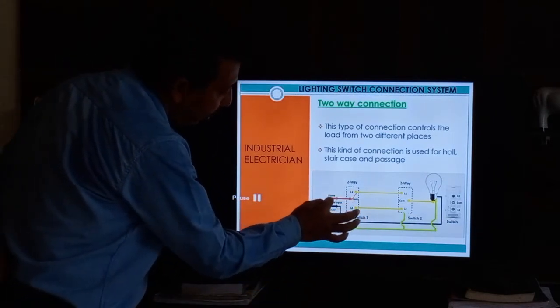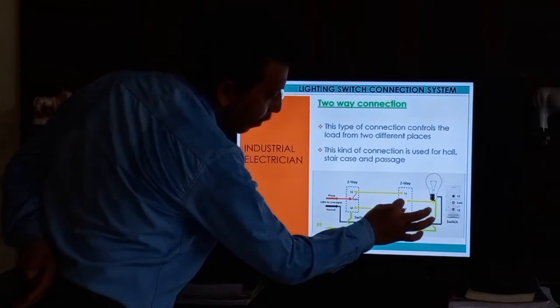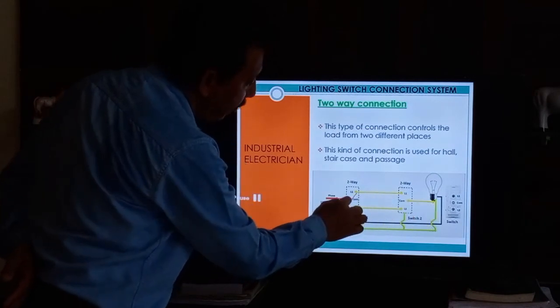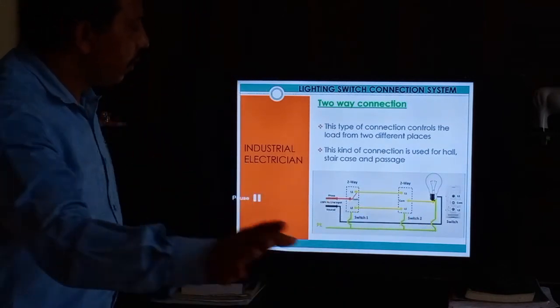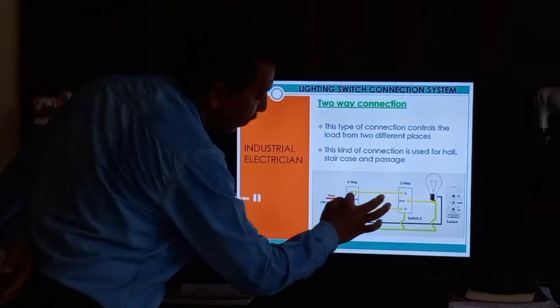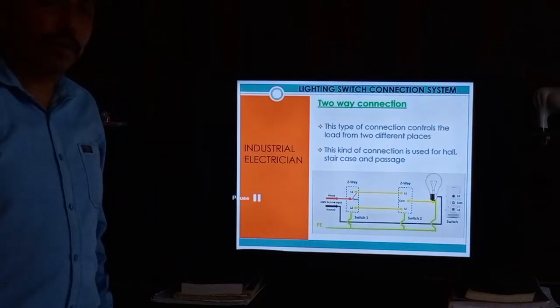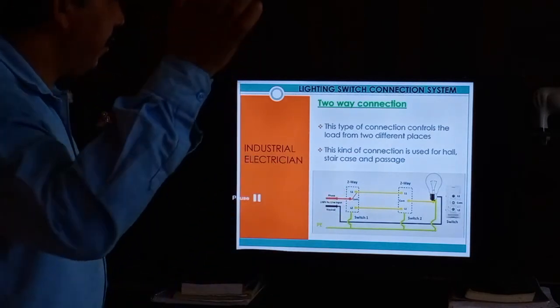One side you give the phase wire, and on the other side you give the off wire. This off wire need not come here, and this phase wire need not go to the other switch. This already has the looping system, which gives the two-way power supply. With two-way power supply, you can switch on and off from anywhere.